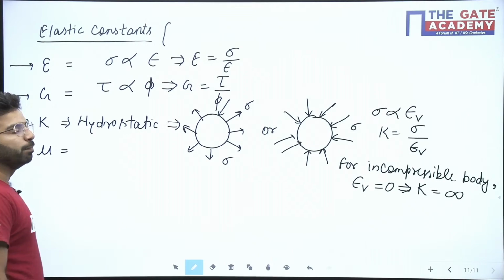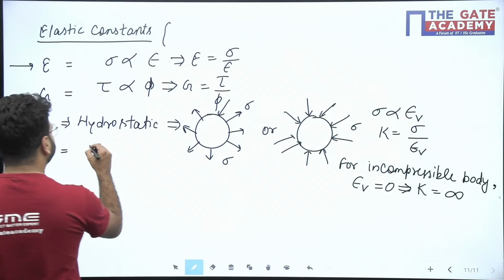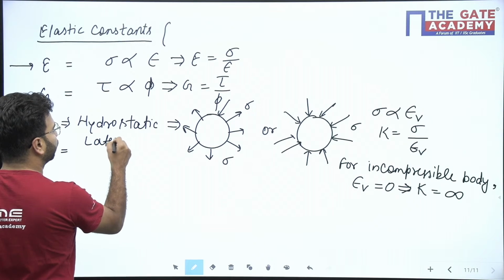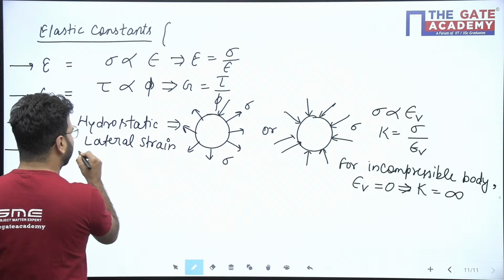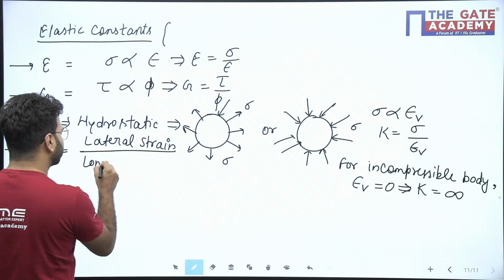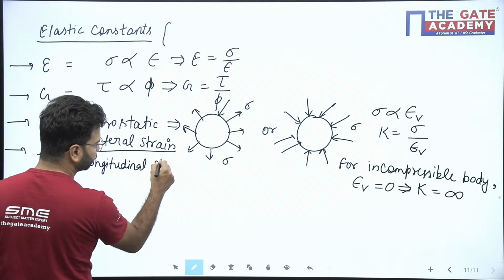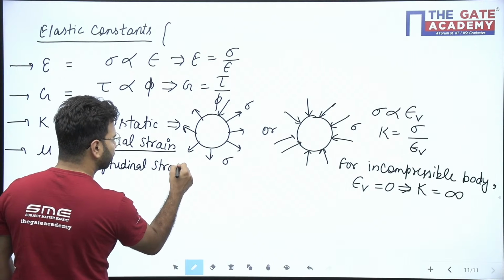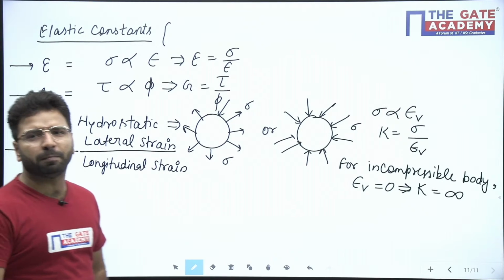Last we have mu. Mu is our ratio of lateral strain, which I already told you, lateral strain divided by longitudinal strain. And here it will be a minus sign. Sometimes you will see in books it will be a minus sign.